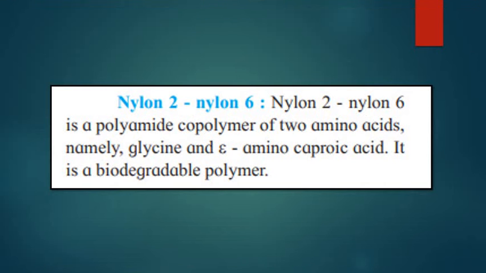Another example of a biodegradable polymer is nylon 2, nylon 6. Nylon 2, nylon 6 is a polyamide copolymer of two amino acids, namely glycine and aminocaproic acid. It is a biodegradable polymer.